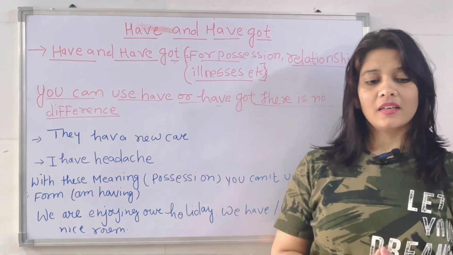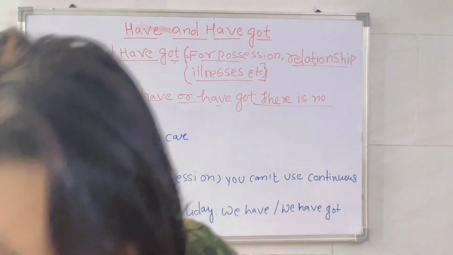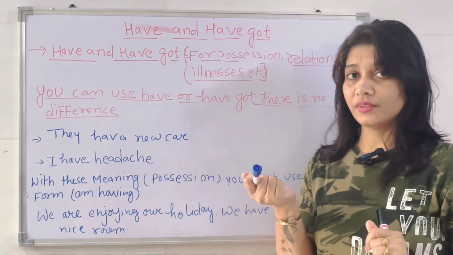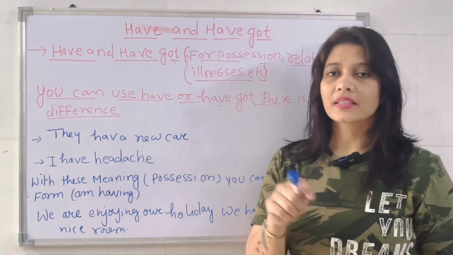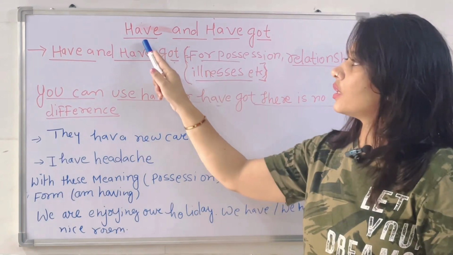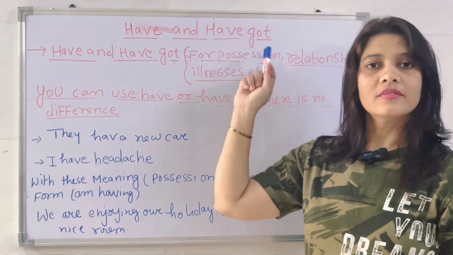Yesterday I taught you about present perfect continuous. Now today we will learn about have and have got. Okay, we will learn the use of have and have got.